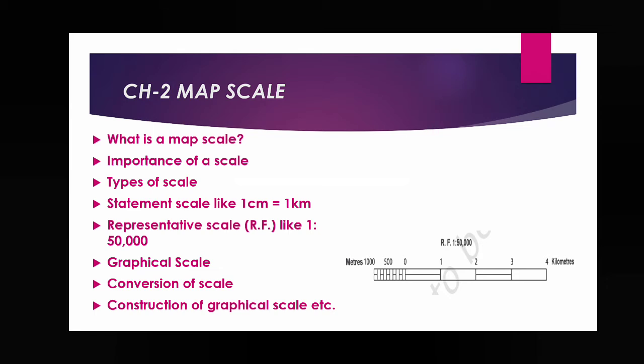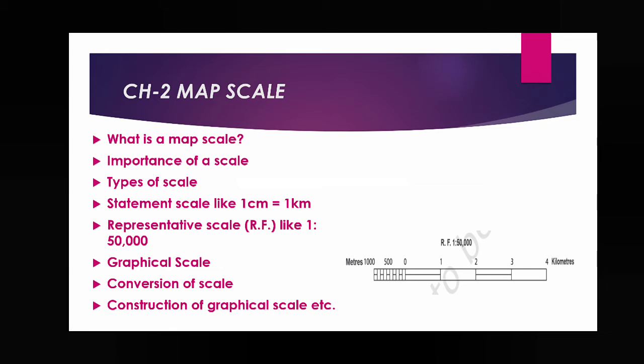Next scale is the representative scale. In short we call it the RF scale, like 1:50,000. Here it is 1 centimeter to 50,000 centimeters. Both the units are the same, but in the statement scale the map distance unit is different and the ground distance unit is different. Here the units are the same. 1 centimeter is equal to 50,000 centimeters. That means here 1 centimeter is the map distance and 50,000 is the ground distance.